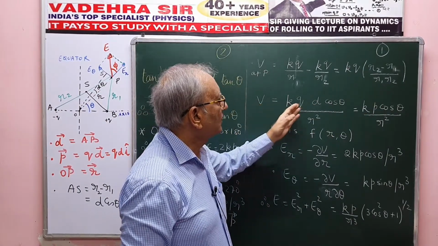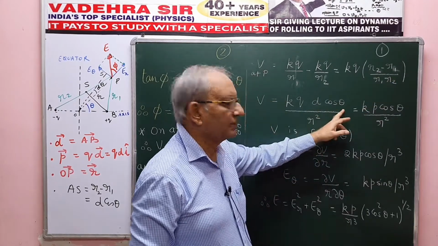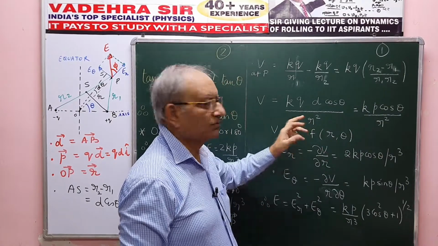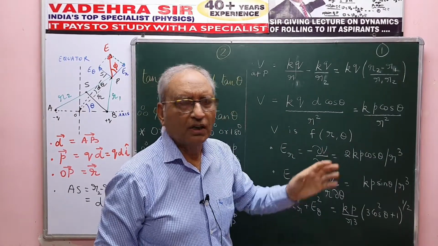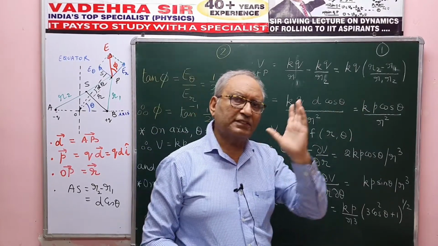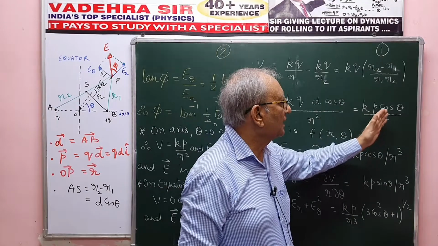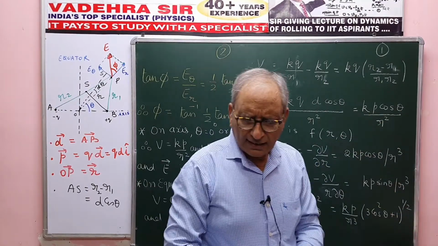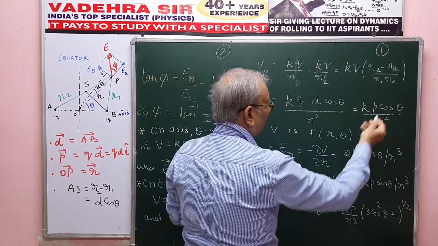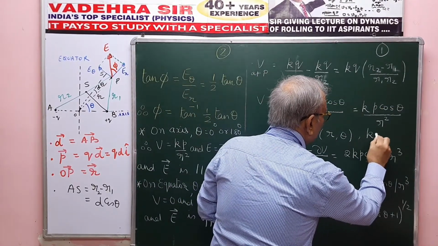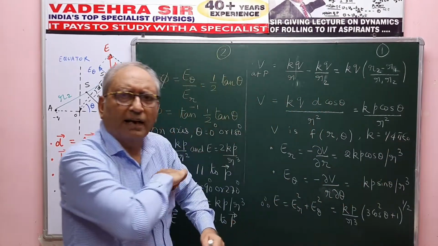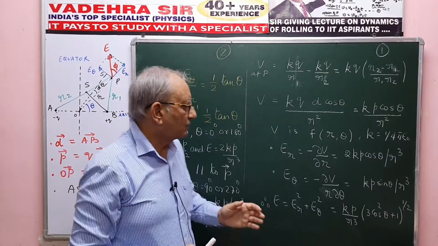So V is KQ, R2 minus R1 is D cos theta, R1, R2 I approximately take equal to R, and that will be, of course, because the dipole is very, very small, so R1, R2 approximately equal, that makes R square. So I get a neat expression for the potential, Kp cos theta upon R square. K as usual, though I don't have to say, well, you all know that, K is 1 by 4 pi epsilon naught, the electric field constant.